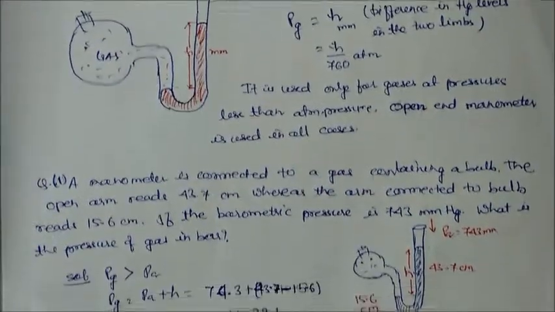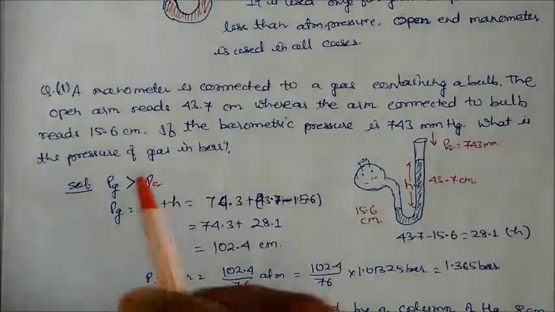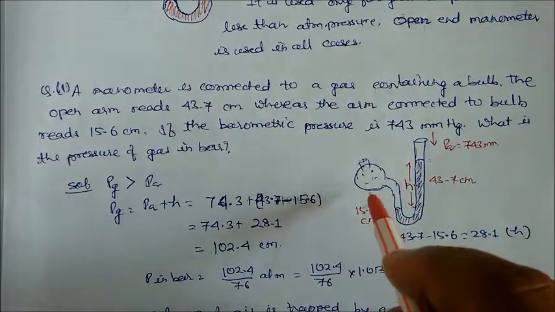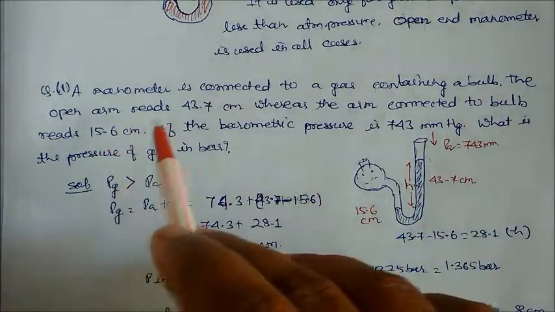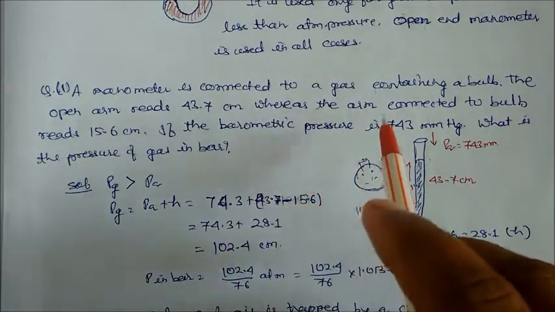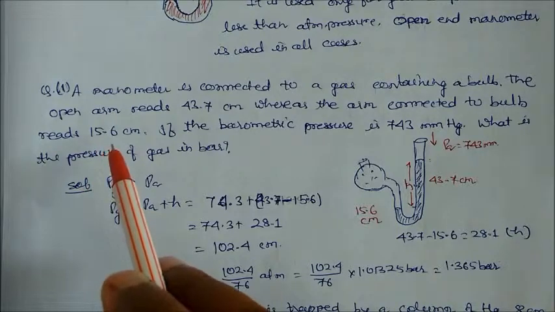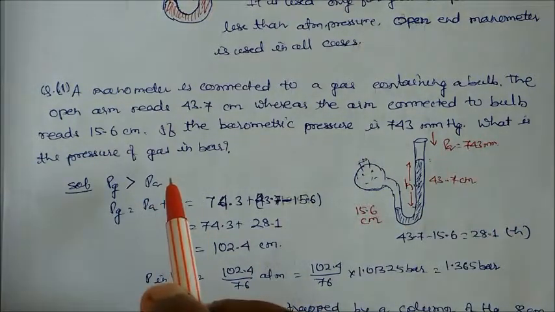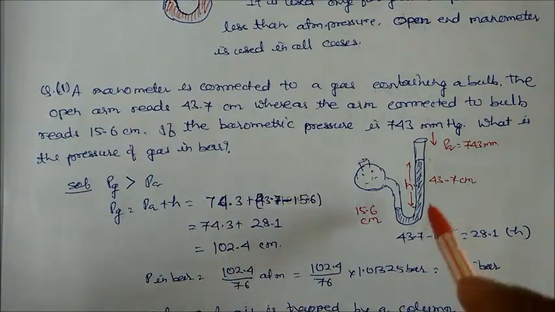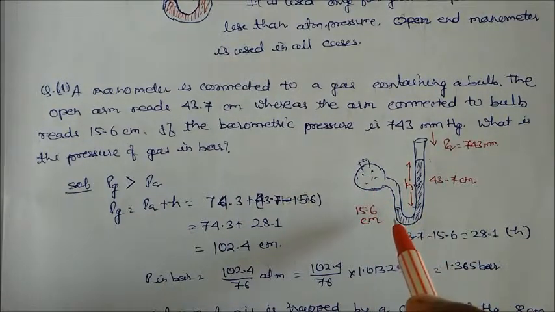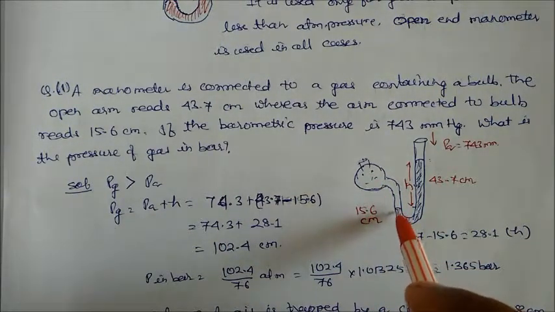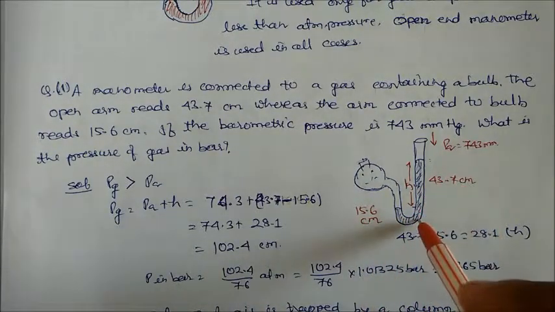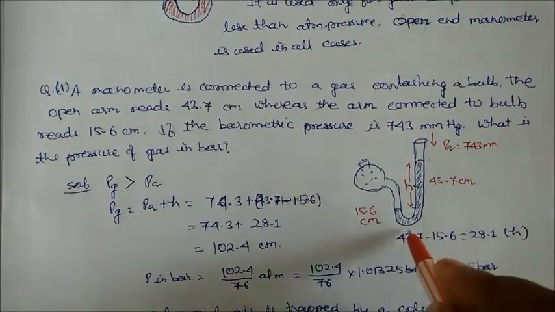Let us take a problem to understand this one. A manometer is connected to a bulb containing gas. The open arm reads 43.7 centimeter, whereas the arm connected to the gas reads 15.6 centimeter. If the barometric pressure is 743 millimeter mercury, what is the pressure of gas in bar? Here we have drawn the diagram. This is the gas, connected to this limb, which is 15.6 centimeter, and here the limb is 43.7 centimeter. So this is the difference of height from here to here.